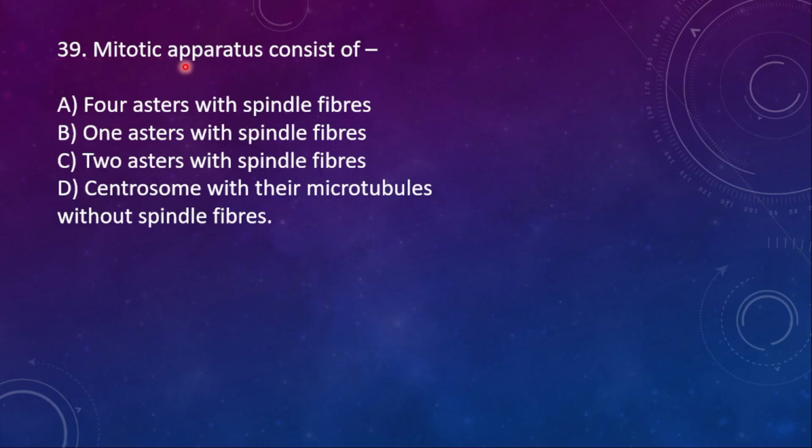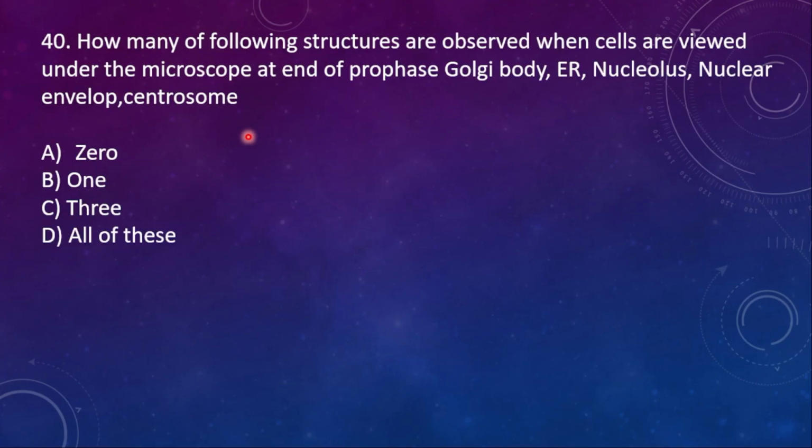39th one, mitotic apparatus consists of A, 4 asters with spindle fibers. B, 1 aster with spindle fibers. C, 2 asters with spindle fibers. D, centrosome with their microtubules without spindle fibers. Mitotic apparatus consists of 2 asters with spindle fibers. Always there will be 2 asters.